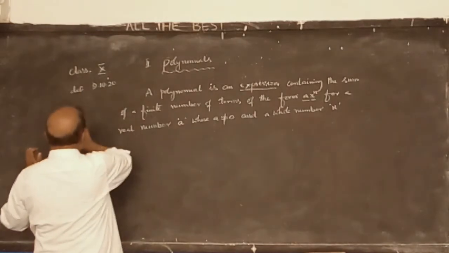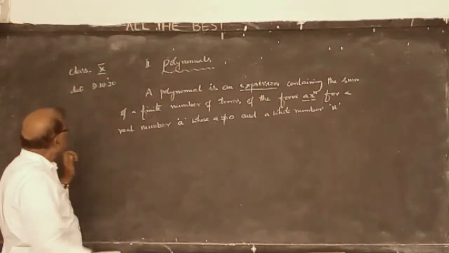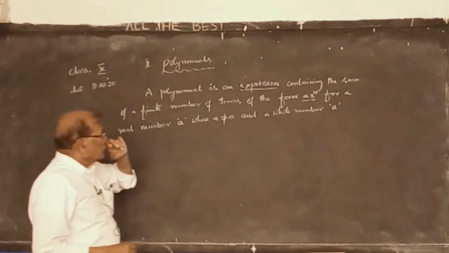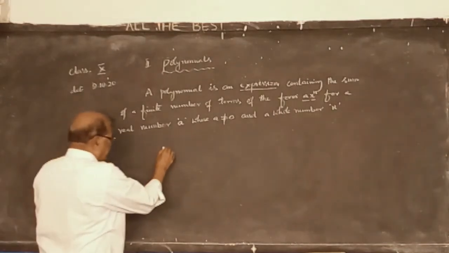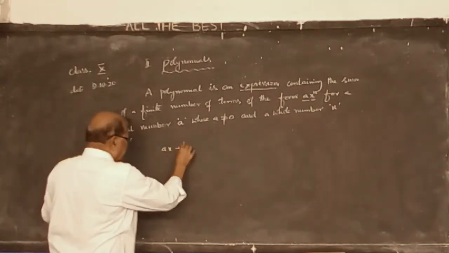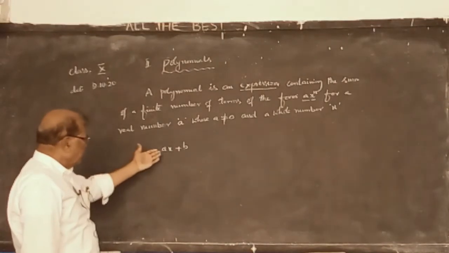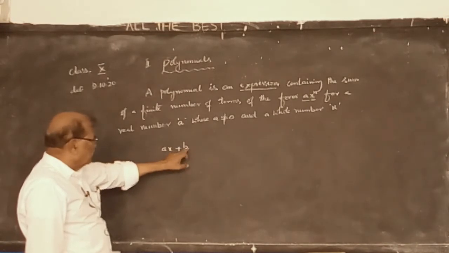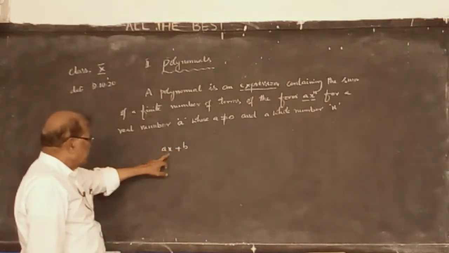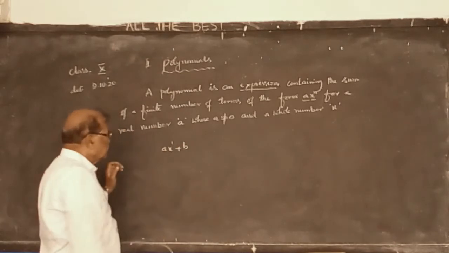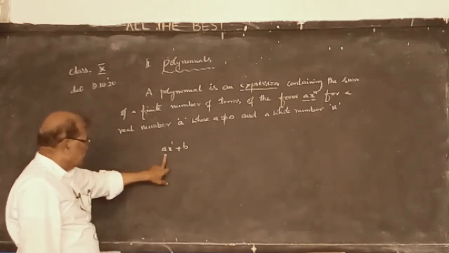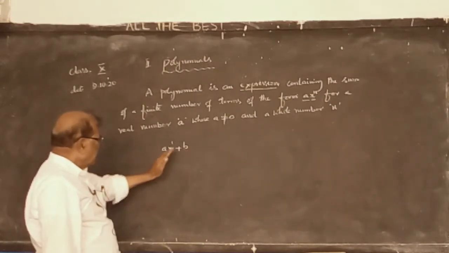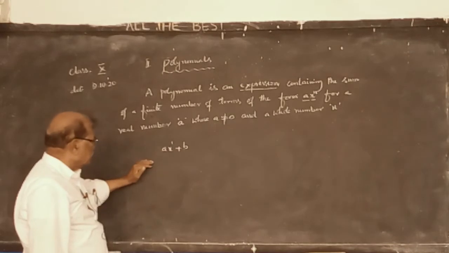made it clear how to read an expression. So, for example, ax plus b. a is a constant which is not equal to 0. b is a constant which is free from variable. x is a variable, its power is 1. So it is a polynomial of 2 terms. The first term is ax and the second term is b. It is a binomial since we have only 2 terms.